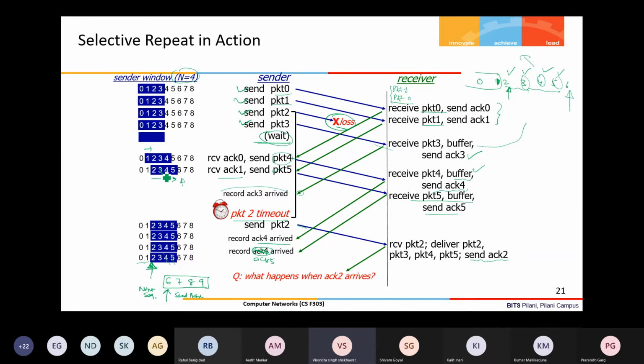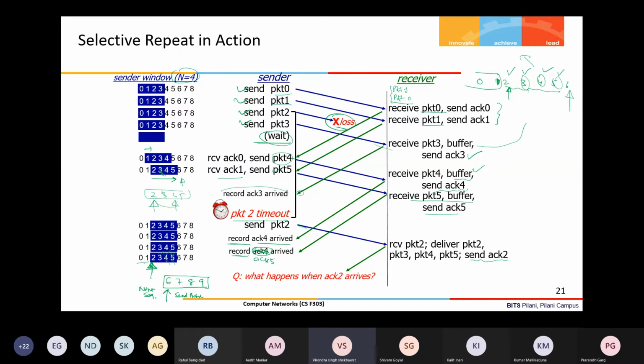So ACK3 is going, and the sender marks that the acknowledgement for 3 is received. But it will not move the send base, because to move the send base it requires the acknowledgement for packet 2. So it marks 3 as done. Once it receives 2, it will shift this pointer directly. Acknowledgements for 3, 4 and 5 were received and marked by the sender. It is not discarded; it is recording.